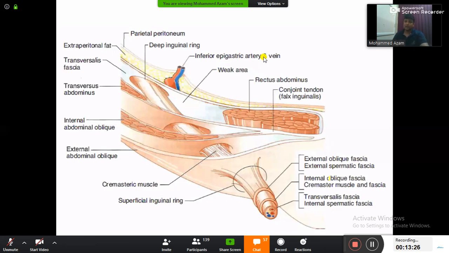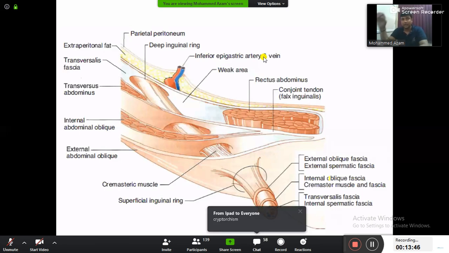Suppose in some people, they will have undescended testis. The testis will not descend down. Then what is going to happen? The testis will remain in the abdomen at body temperature. And at body temperature, spermatogenesis does not occur, and the fellow will remain infertile. So the overall story here is that the testis has to descend down.